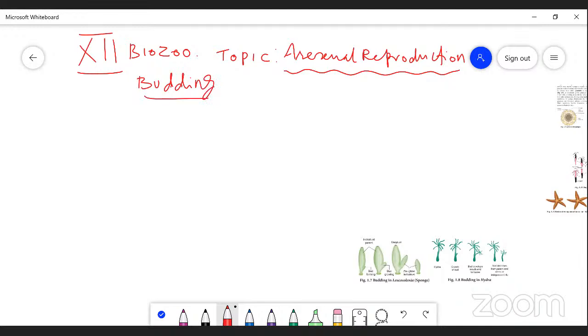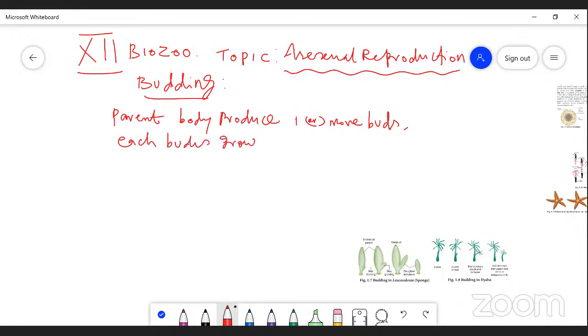One method of asexual reproduction is called budding. What is budding? The parent body produces one or more buds. Each bud grows into a young one and forms a new organism.